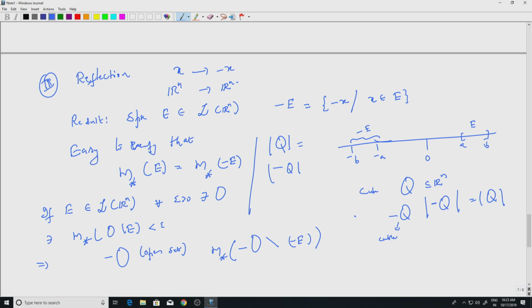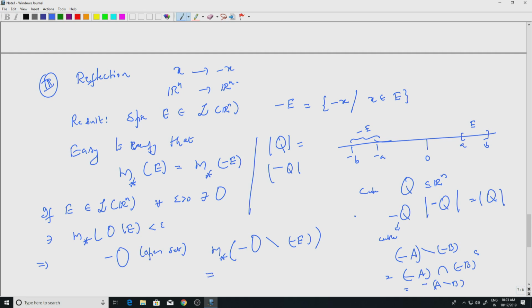If you look at minus A minus B, this is minus A intersection minus B whole complement, and you prove that this is actually equal to A minus B, minus of that.